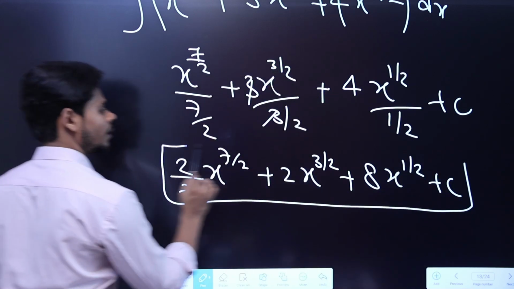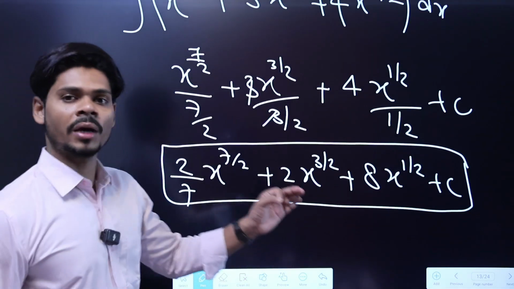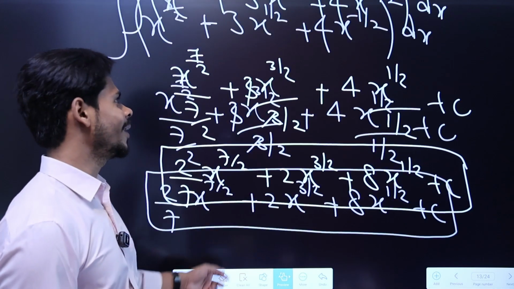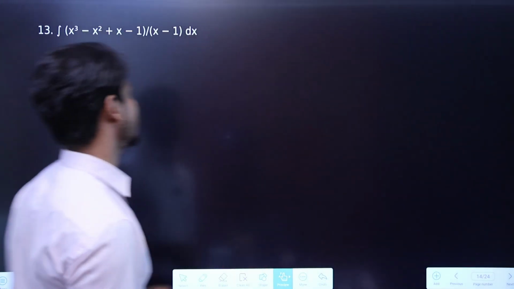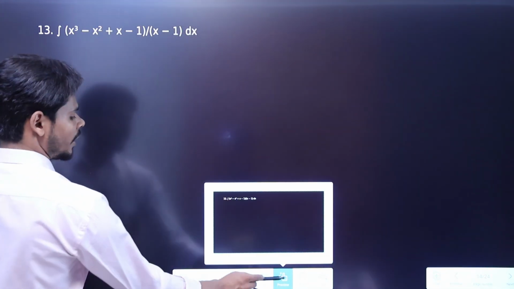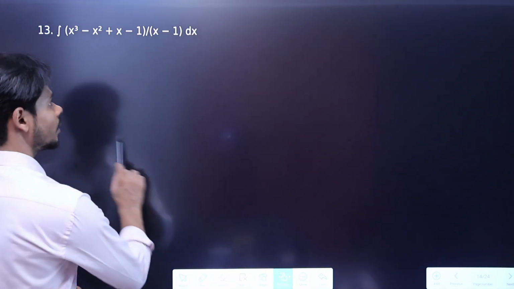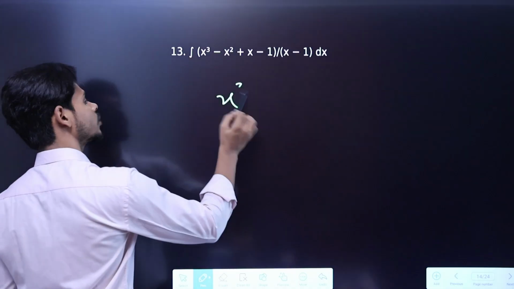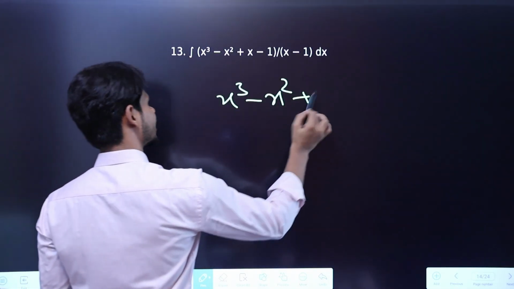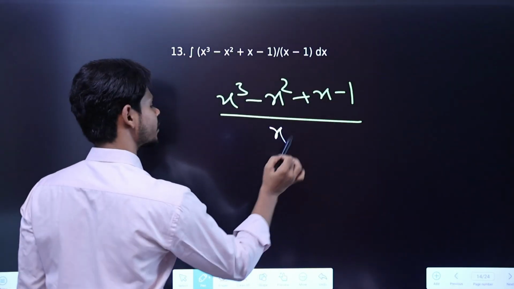These are basically very simple methods that you always apply after being in the highest class of school, right? You must know these basic things. Next, very important, generally students get confused in this type of question. So let me first write this question clearly: x cube minus x square plus x minus 1, whole divided by x minus 1.